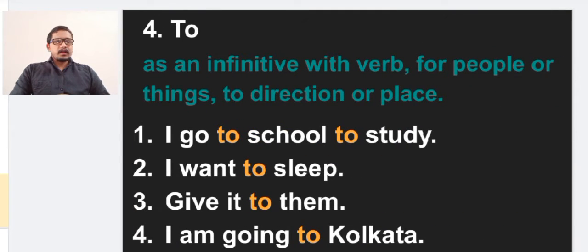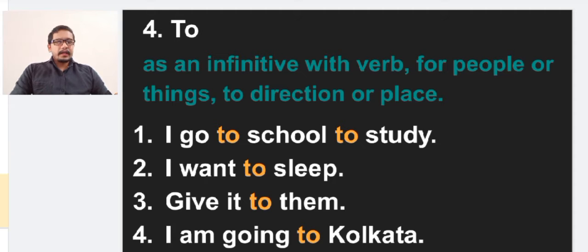Next one is "to", where we can use the preposition to as an infinitive with a verb, for people or things, and to show direction or place. We can use the preposition to in these three areas. Infinitive with verb means the verb has a special meaning through the usage of the preposition.